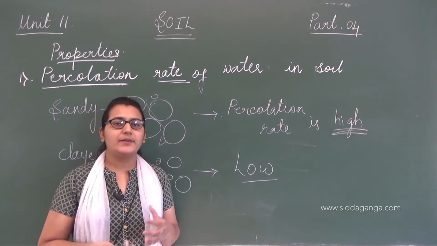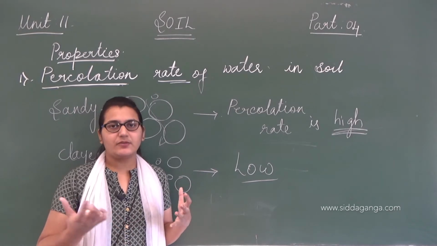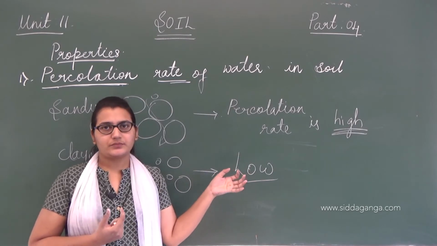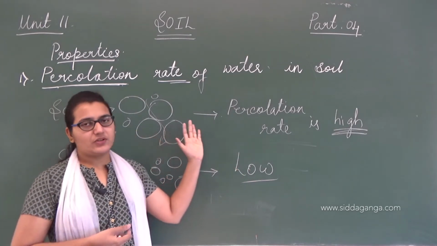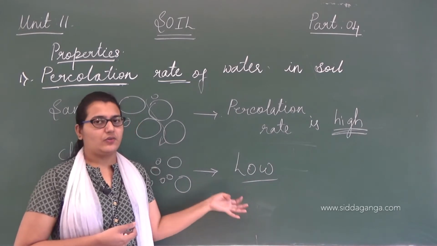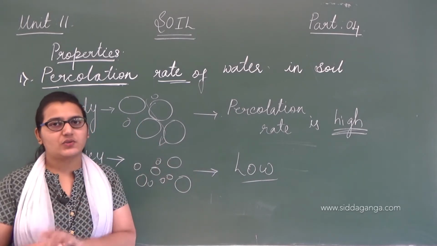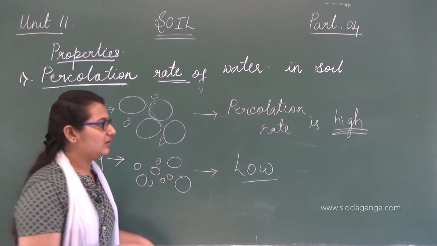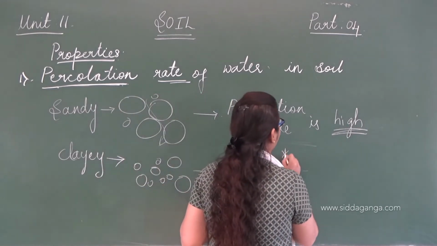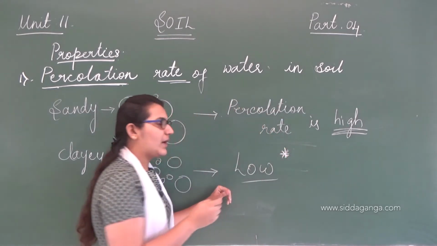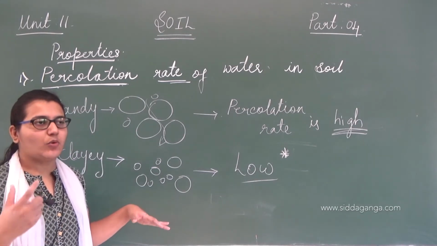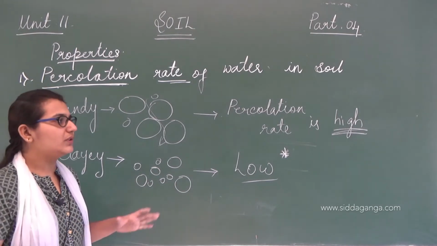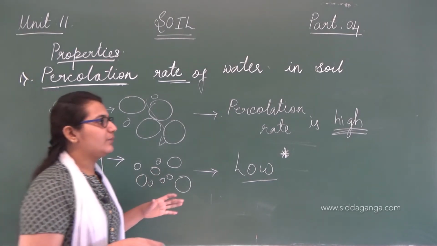So that is why percolation rate, which is nothing but the flowing of water downwards, is very low. Sandy soil percolation rate is very high, and in clay soil it is very low, and this makes loamy soil very preferable. It has the correct mixture of soil particles, both bigger particles and smaller particles in equal proportion.